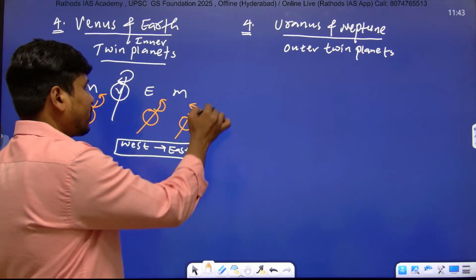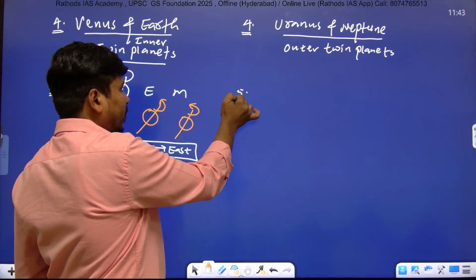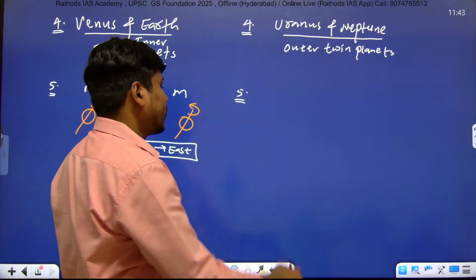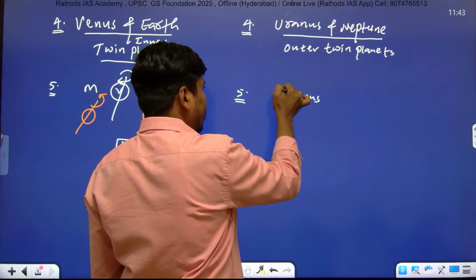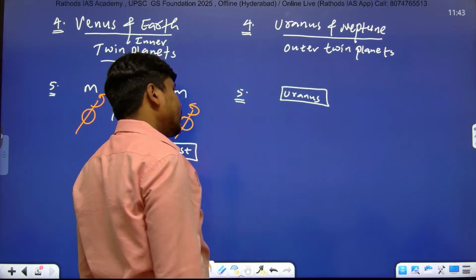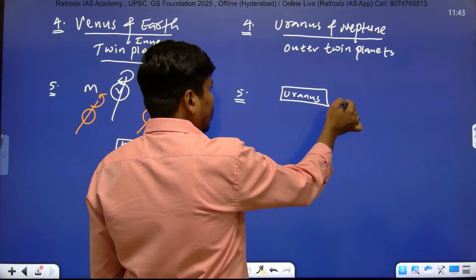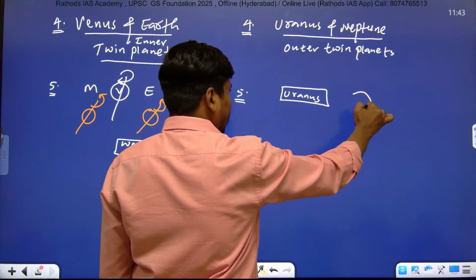Next point, point number 5, under outer planets. Only Uranus rotates from east to west.